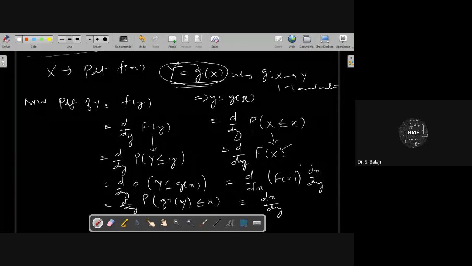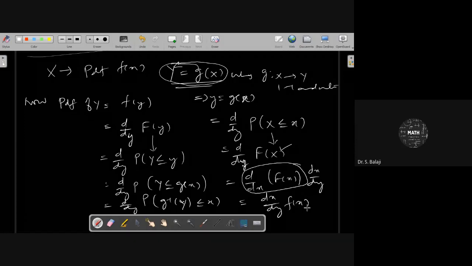Therefore, you can get dx by dy of d by dx of F of x. Now d by dx of F of x is nothing but the PDF of x. So you get dx by dy times f of x. So what you are getting here is that the PDF of Y, small f of y, is dx by dy times f of x.